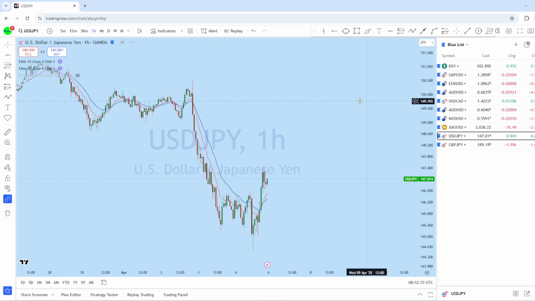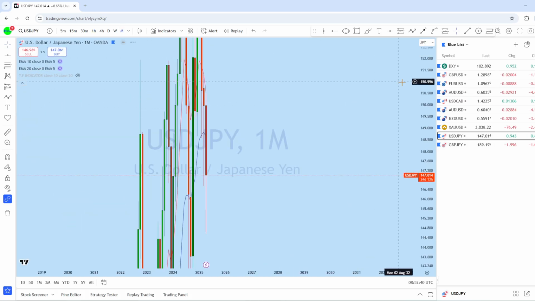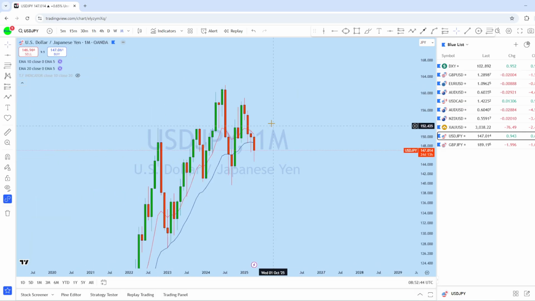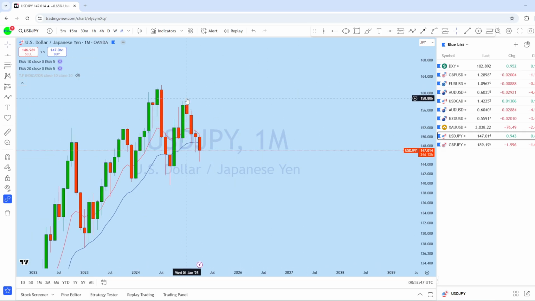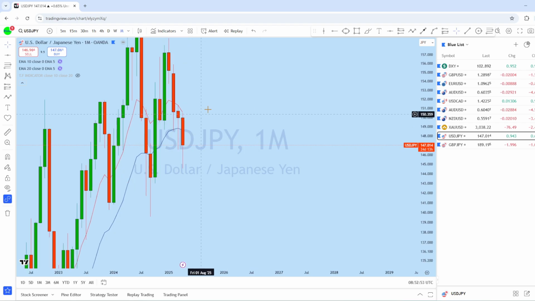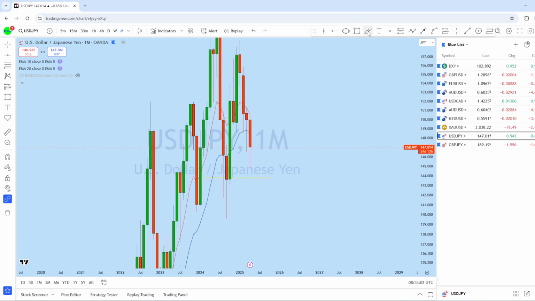Now let's look at dollar yen. Let's see what kind of trading opportunity we have in this market. Looking at the monthly chart on dollar yen, from the monthly, with the back-to-back 4 months, dollar yen has shown a significant bearish move. This month, as soon as the market opened, we have seen a strong breakup structure here, and it has dropped back to that monthly support level, and we might see dollar yen, after a retest, bounce back up again to create a new higher high in this market.